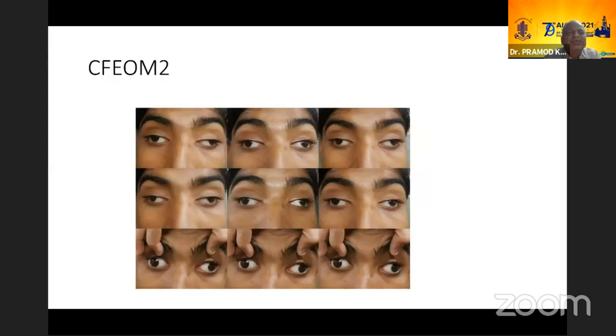This is showing CFEOM2. The problem here is that both third and fourth nerve are gone. So the eyes are fixed in abduction, sort of being nailed into the lateral canthi, and there is hardly any movement. So you can see that the eyes are almost fixed and there is hardly any movement. Ptosis is there, but not very gross.